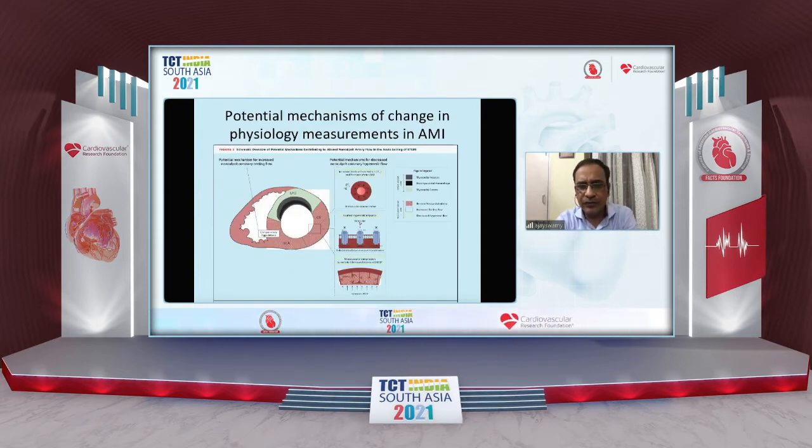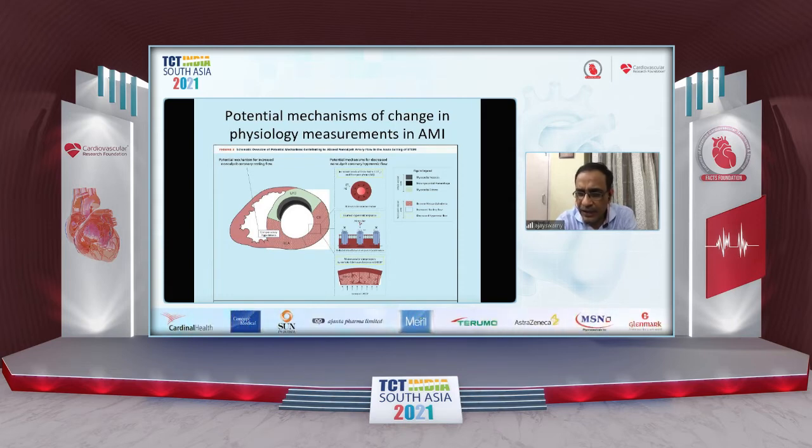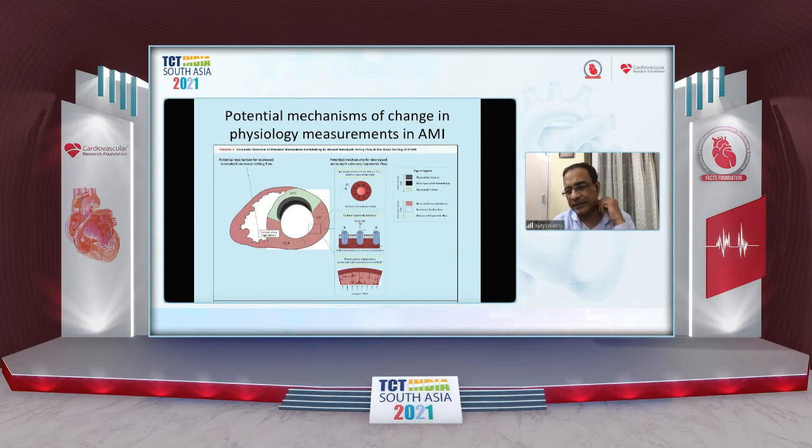There are some issues with physiology in the acute situation. There's a potential mechanism for increased non-culprit coronary artery resting flow in patients who present to us with STEMI, and mechanisms for decreased ability to produce coronary hyperemia in the non-culprit vessel, essentially because of increased local vasoconstrictors, a blunted hyperemic response to the kind of agents that we use to produce hyperemia, microvascular compression and edema by remote edema, and increased LVEDP that increases the transmural pressure.